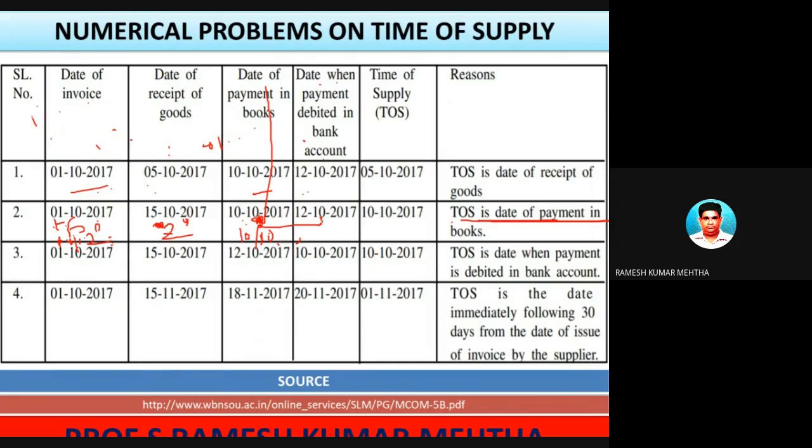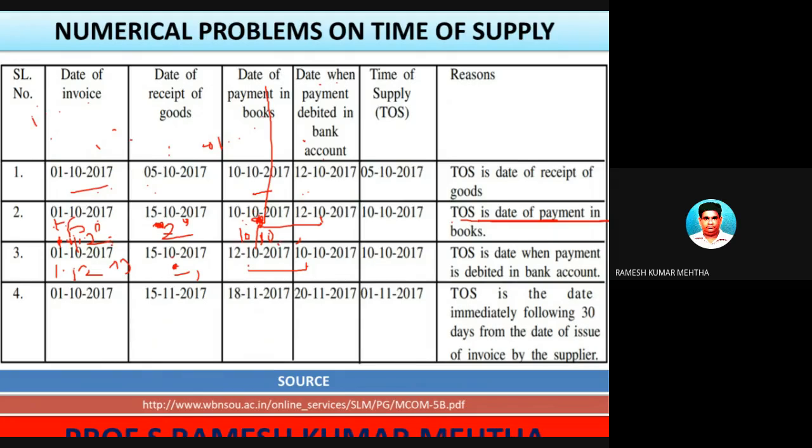Next one, third situation. 1/10/2017 is the date of invoice. 15/10/2017 is the date of receipt of goods. Payment is on 12/10, and the date when the amount is debited to the bank account. So four things are there. To this we have to add 60 days, which is 1/12/2017. Then compare with this one, 1, 2, 3. Among them, whichever is the earliest.